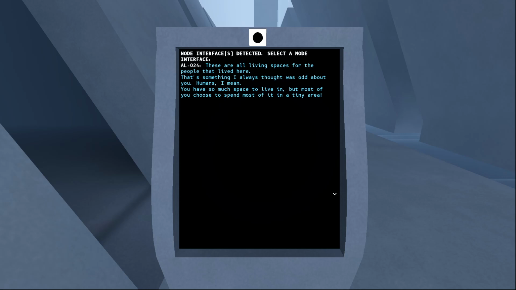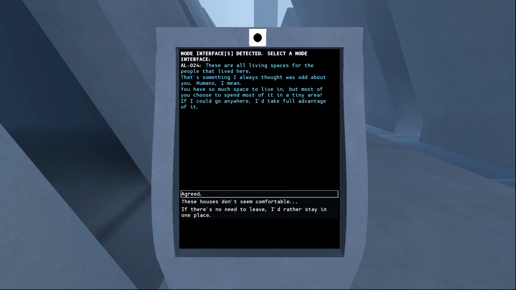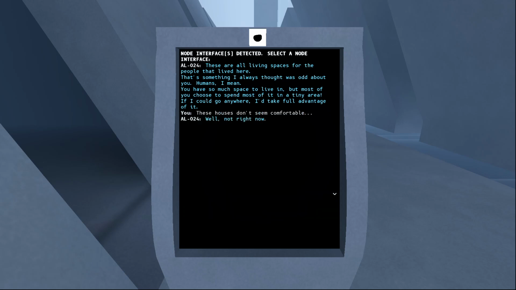Humans, I mean. You have so much space to live in, but most of you choose to spend most of it in a tiny area. If I could go anywhere, I'd take full advantage of it. No doors. These houses don't seem comfortable.